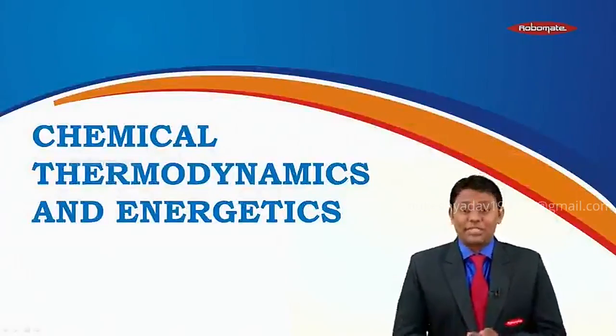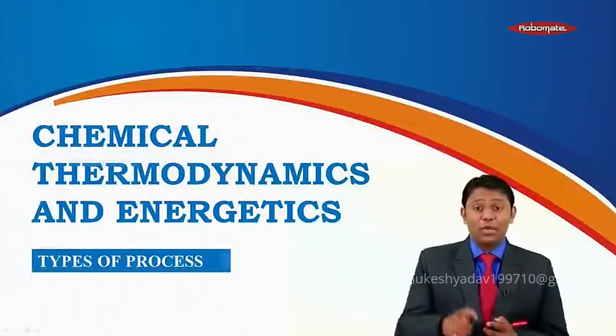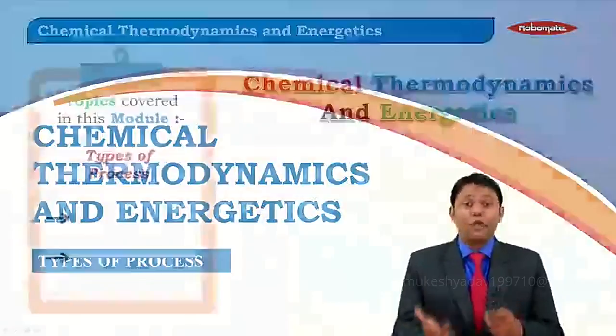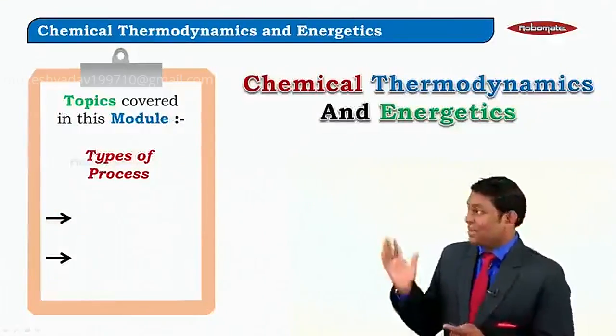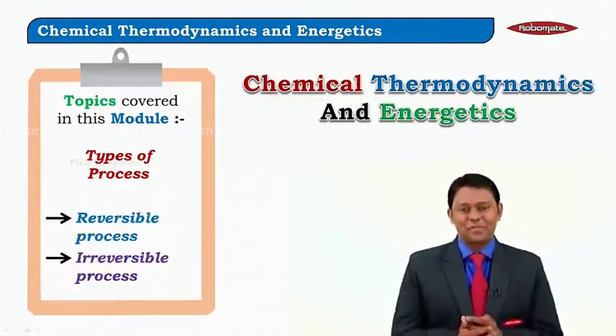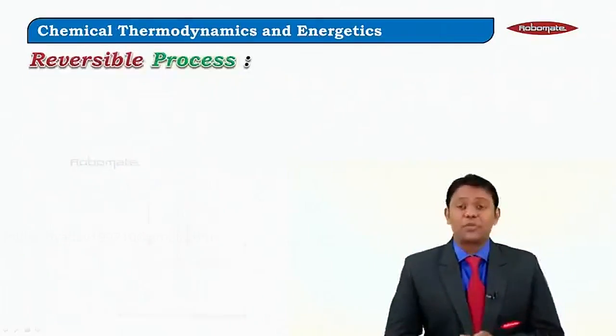Next module of the chapter. Now in this module, we'll be still continuing types of processes which we have not done in the earlier module. The two processes which are left are nothing but called as reversible process and irreversible process. Starting with the reversible process.